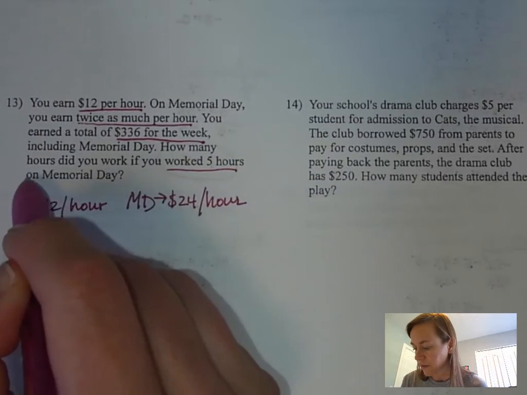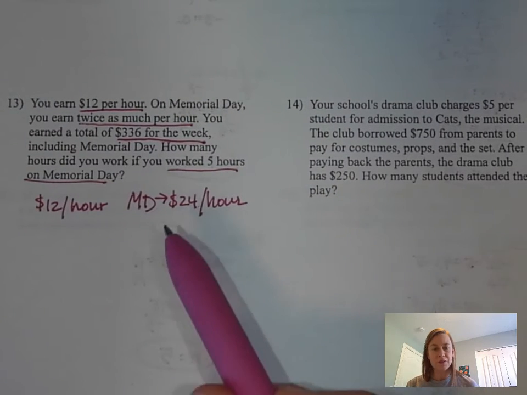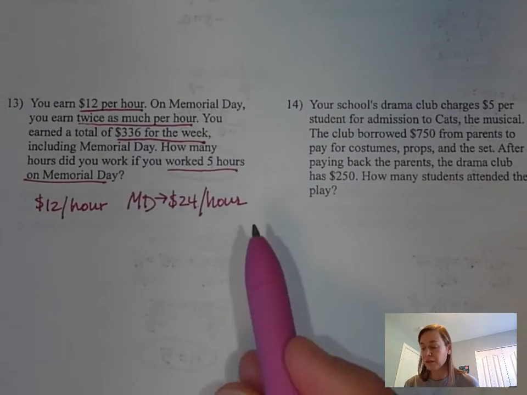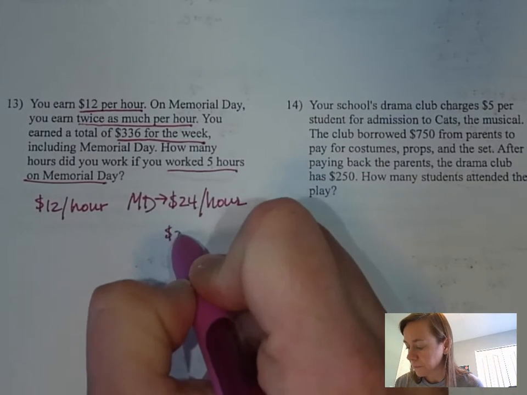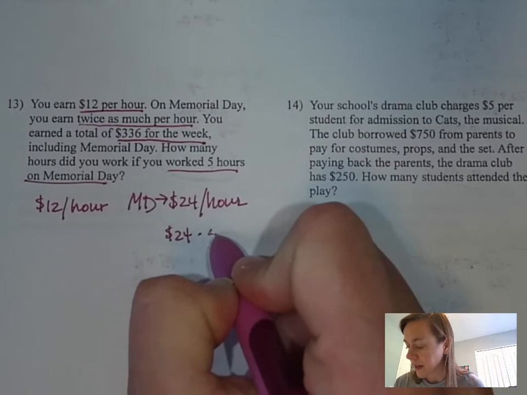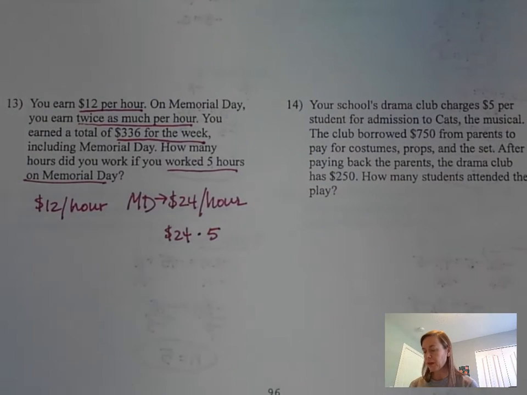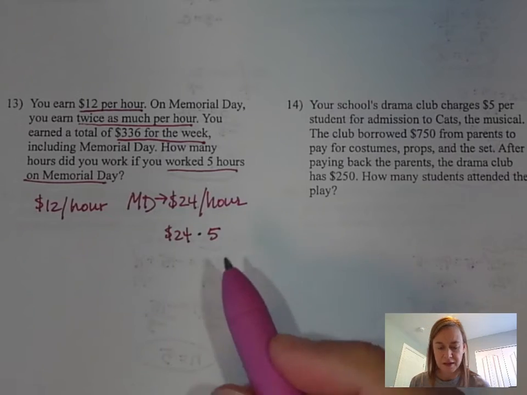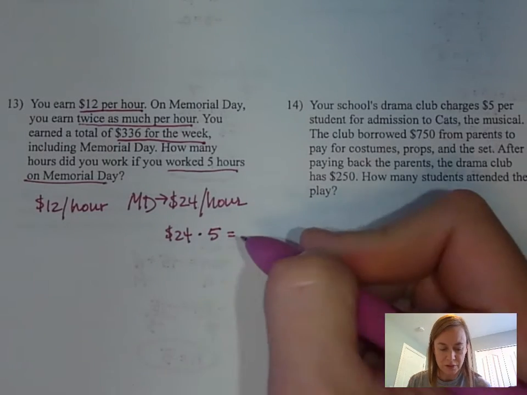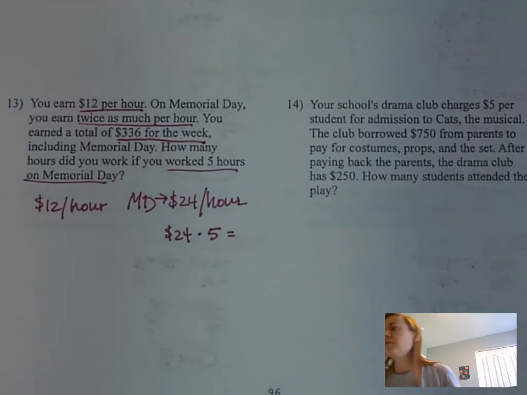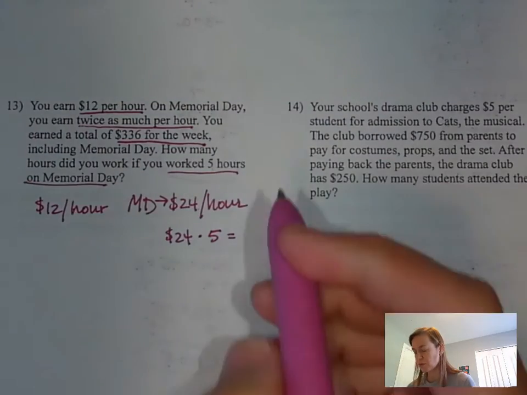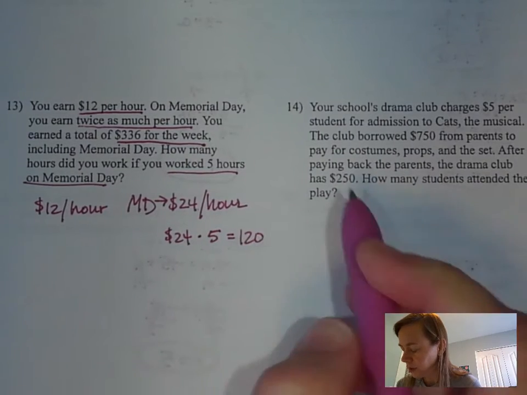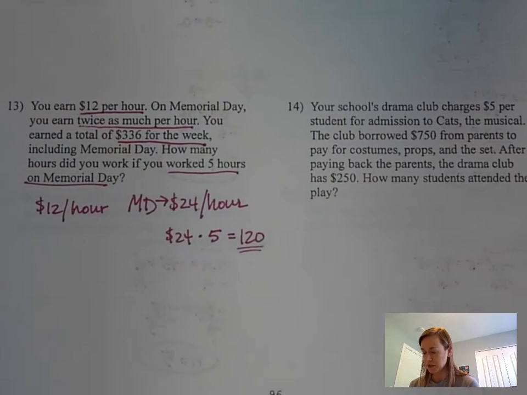They tell you that you worked 5 hours on Memorial Day. So let's go ahead and figure out how much money you earned on Memorial Day. So that's going to be $24 times 5 hours. Okay, and 24 times 5 is going to equal, calculator, 24 times 5 equals 120. So on Memorial Day, you earned $120.